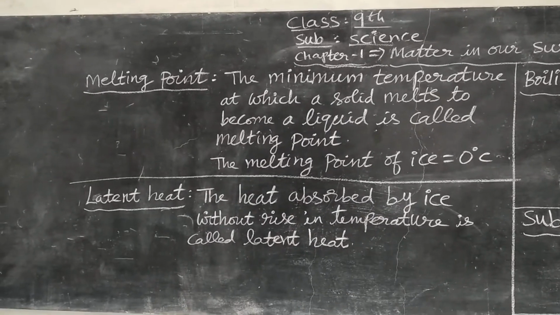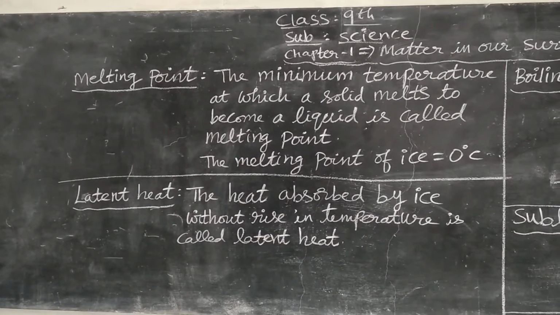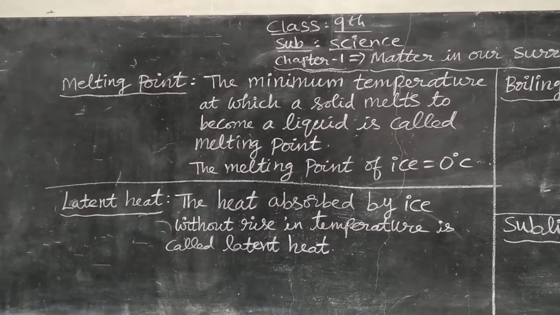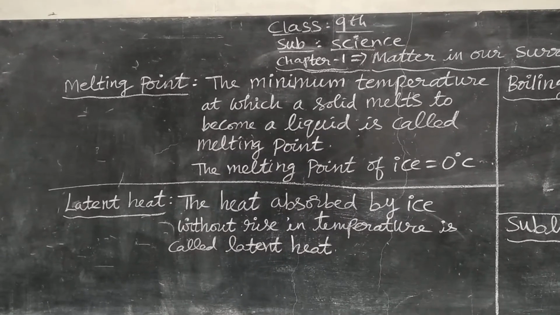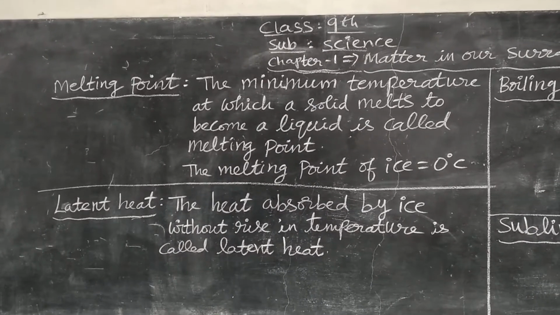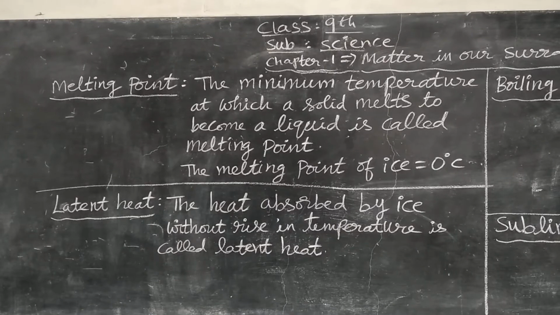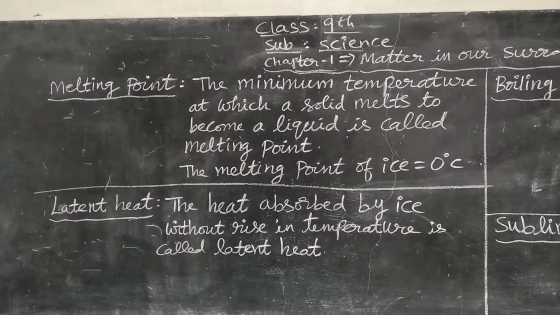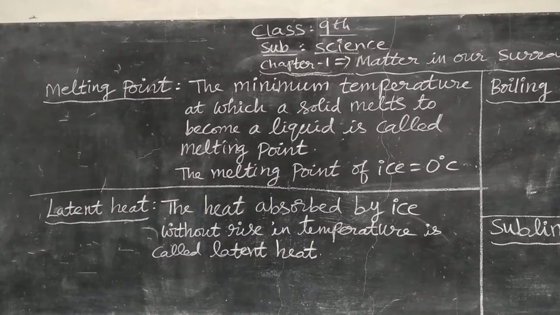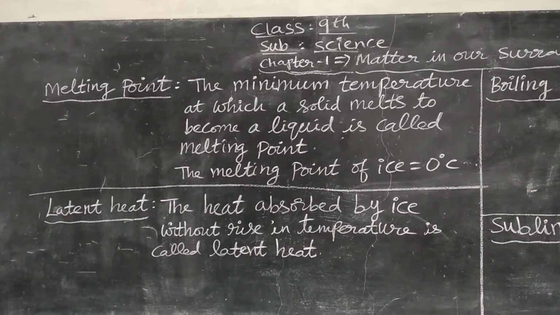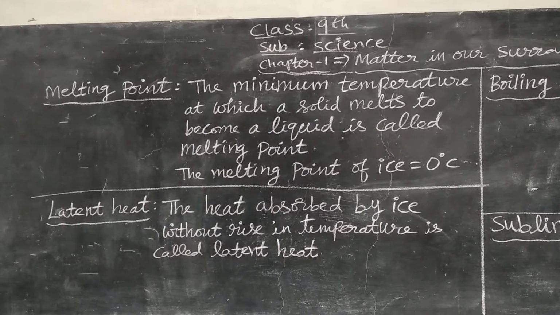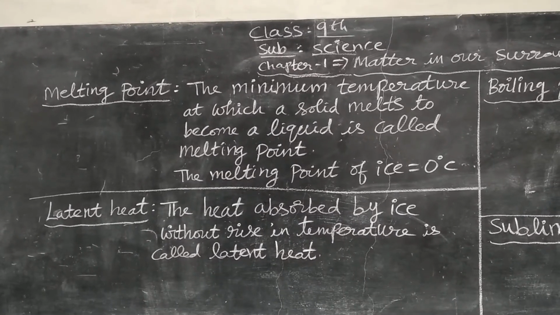Next we will come across latent heat. So latent heat means what? See, you have changed solid ice into liquid water by heating. When you heat the ice, it changed into liquid water. So when you are heating, there must be a rise in temperature, no? But this will not happen. The temperature of solid ice and liquid water will be the same. After converting solid ice into liquid water, the temperature of that water will be the same as in solid ice.